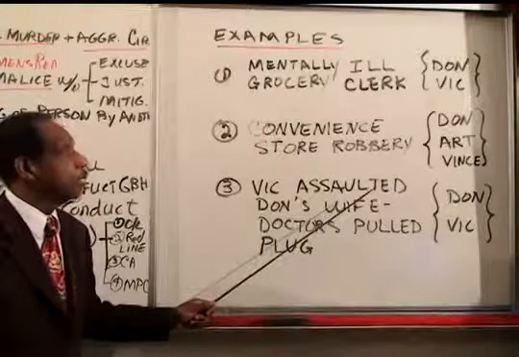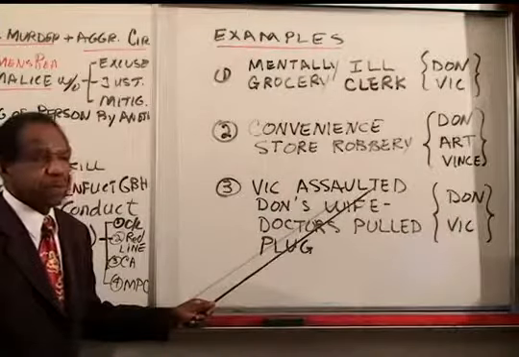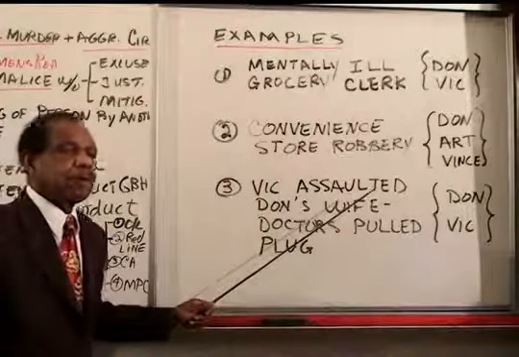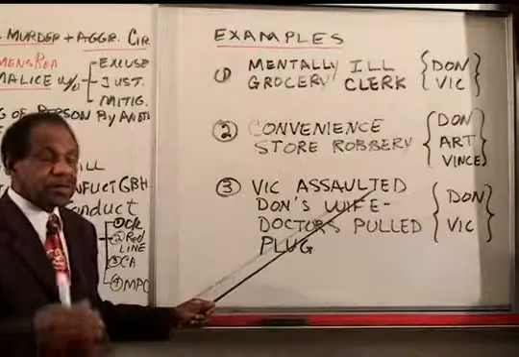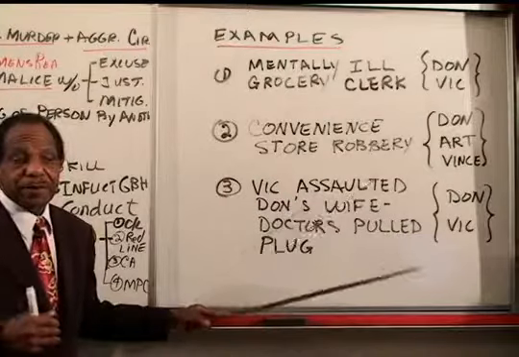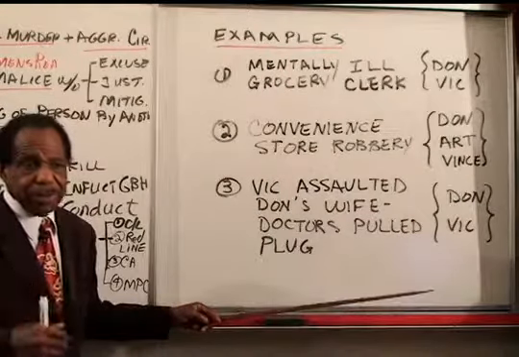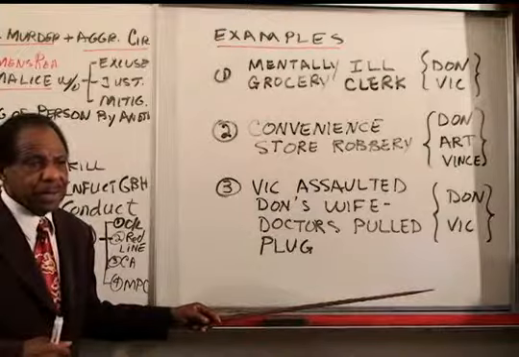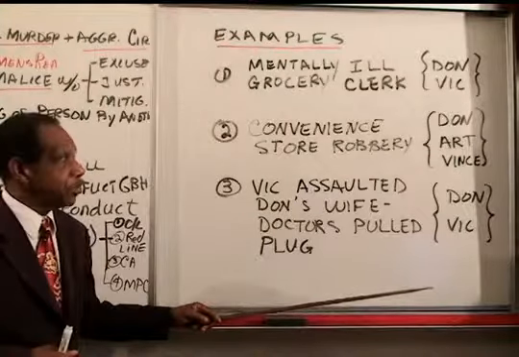So a reasonable person would not have been that provoked by that. Now this person, the mentally ill clerk, was in fact provoked that much, but a reasonable person would not have. So you wouldn't meet the provocation standards.